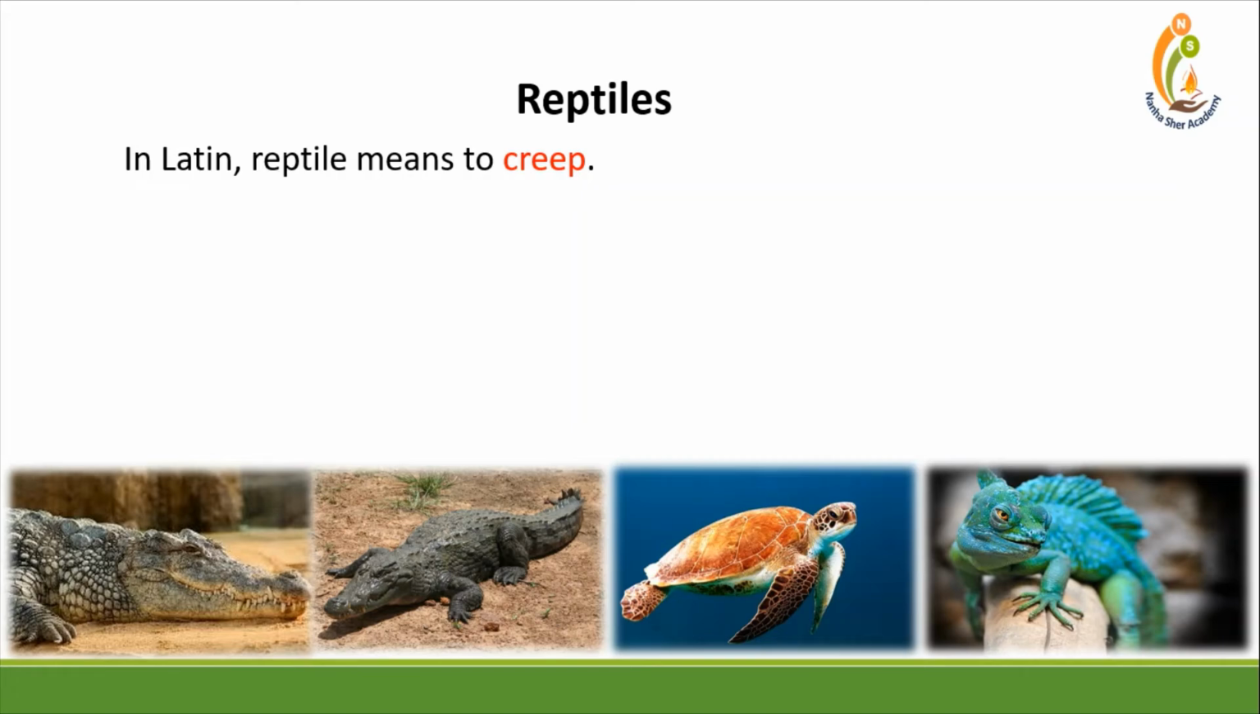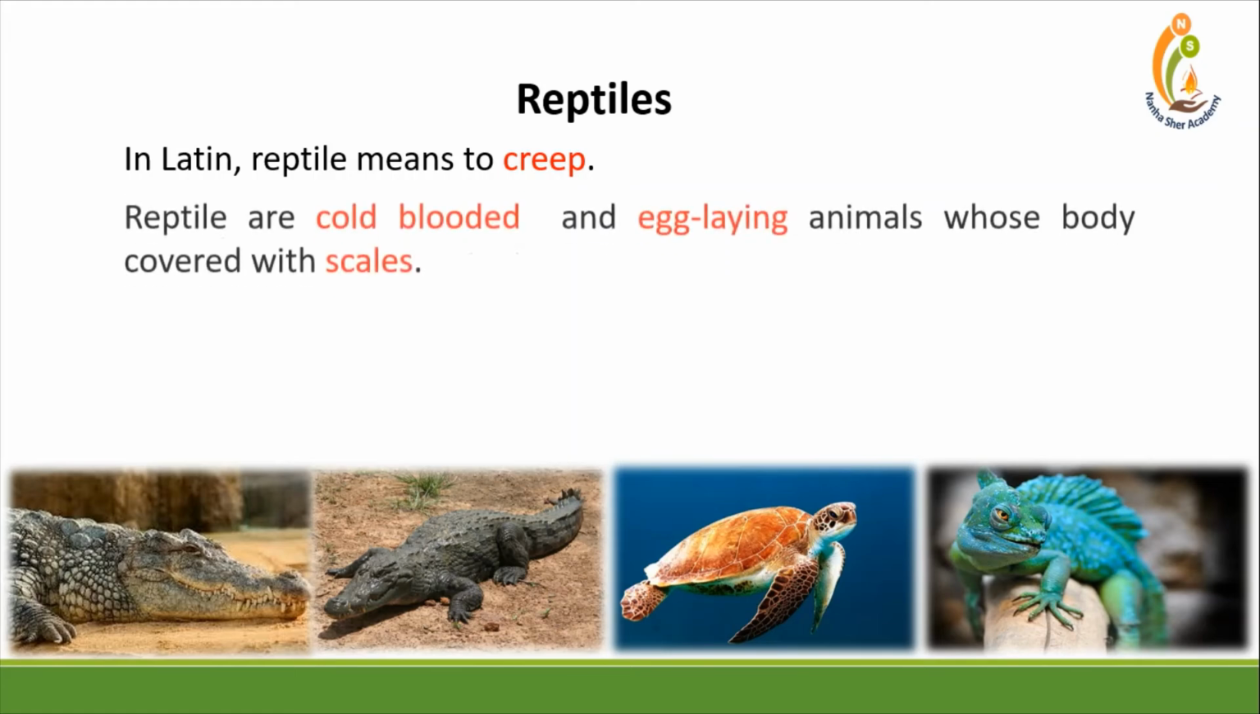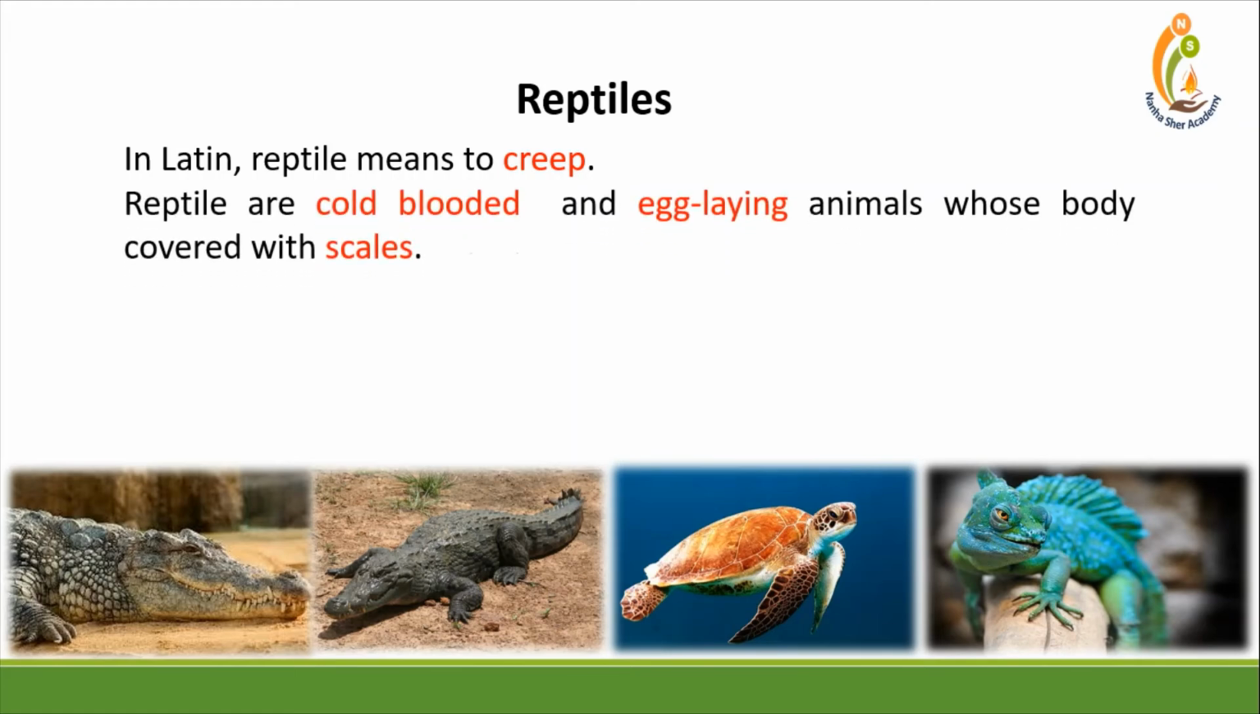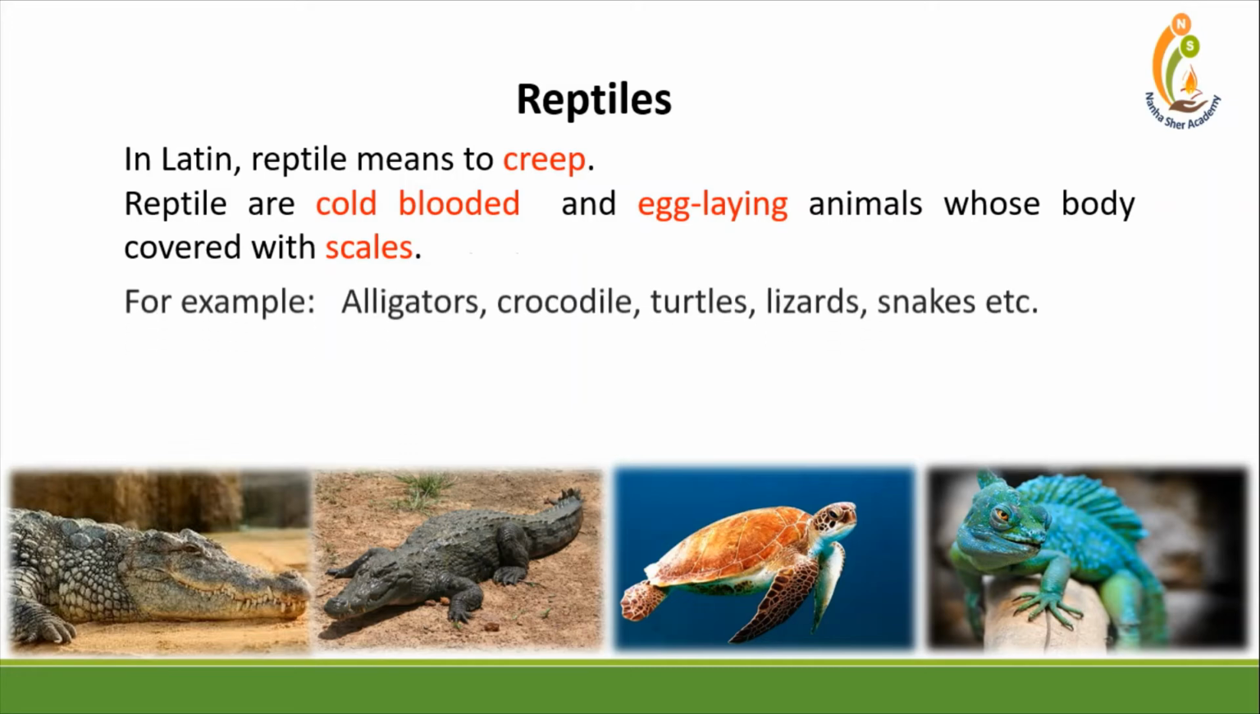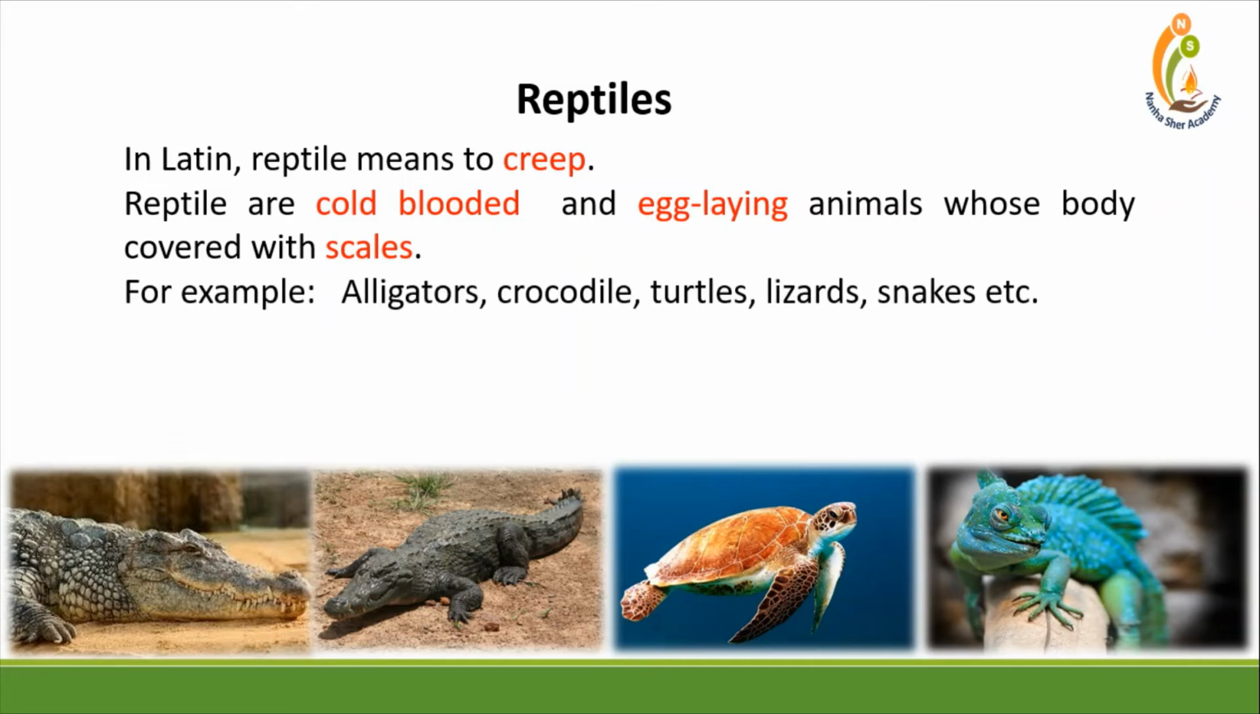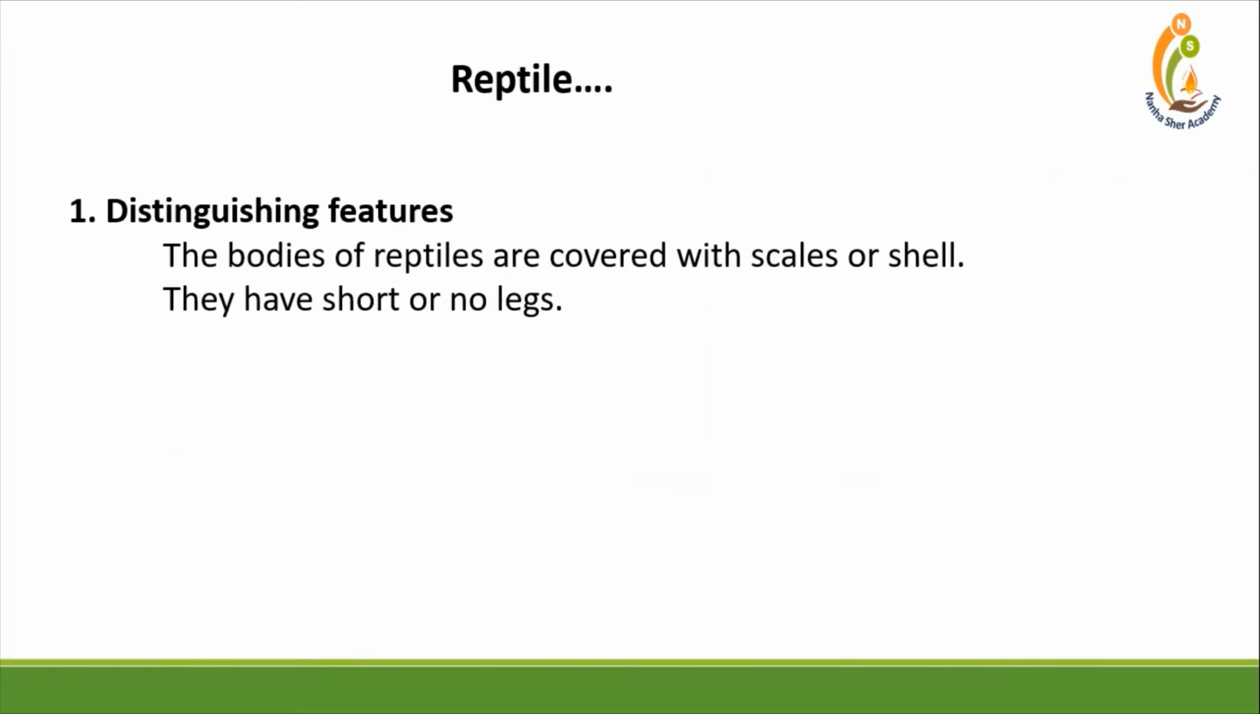Third is reptile. In the Latin language, reptile means to creep. Reptiles are cold-blooded and egg-laying animals whose body is covered with scales. For examples, alligators, crocodile, turtles, lizard, snake, etc. Main features of reptiles. First one, distinguishing features. The bodies of reptiles are covered with scale or shell. They have short or no legs.